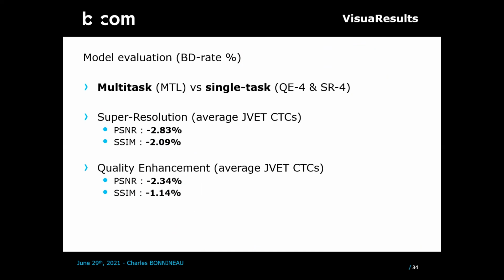As explained before, our approach proposes gain in quality compared to single task networks if both tasks have to be performed and considering the same total number of parameters. Here, we evaluate this observation on the JVET CTC sequences. And here, our model offers around 2.8% of bitrate reduction for the same PSNR score regarding super resolution and 2.34% regarding quality enhancement.